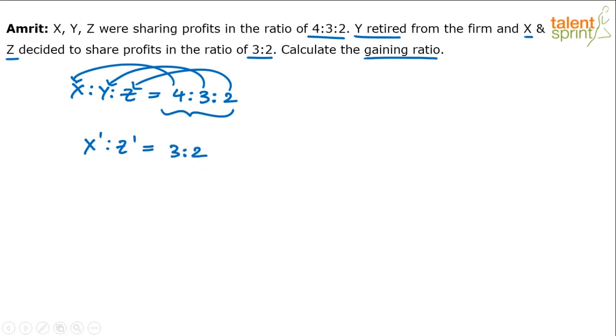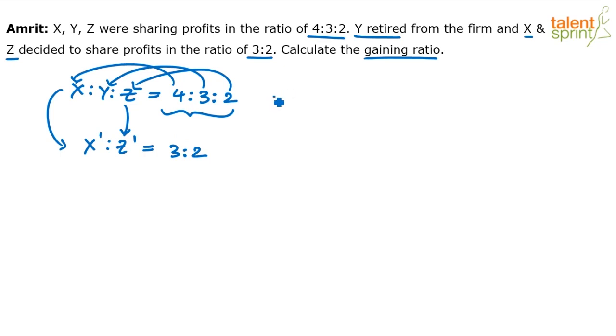What is the gaining ratio? From X to X dash and from Z to Z dash, how much is the gain is the question. What is the ratio between the gain of X to X dash and Z to Z dash? What do we do? Simple. 4 plus 3 plus 2, 9 parts. 3 plus 2, 5 parts. You can assume some value and do it.